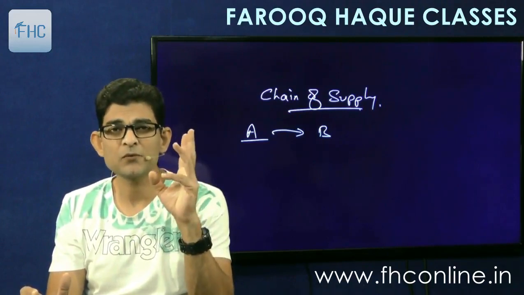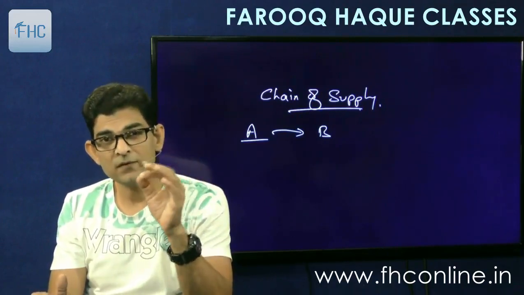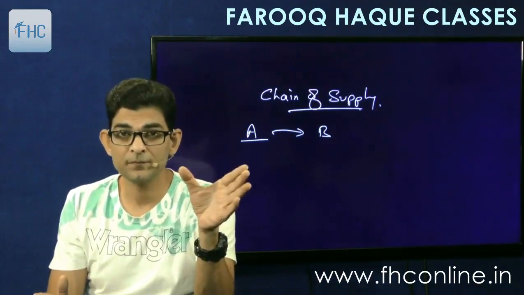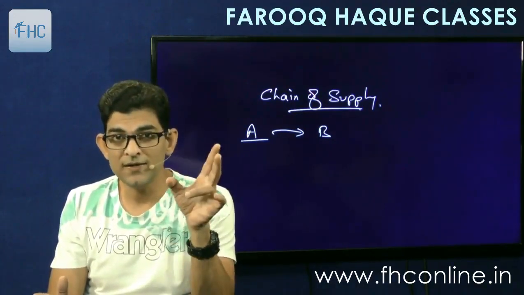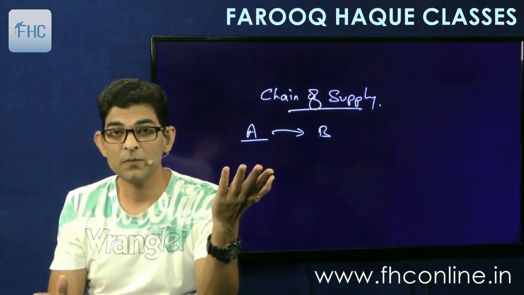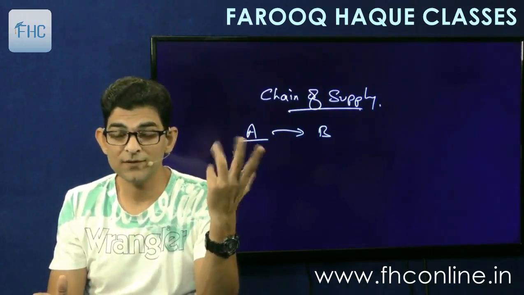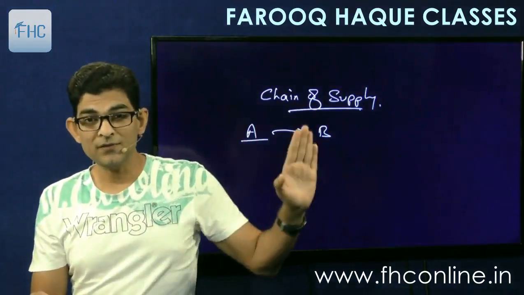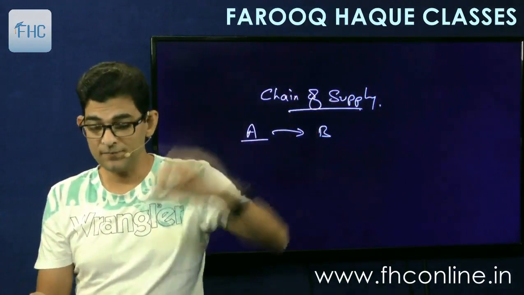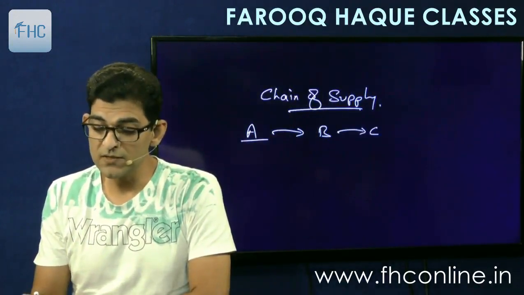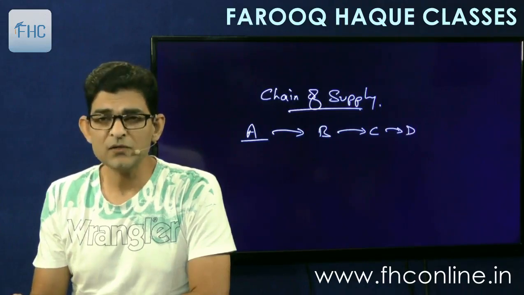There can be thousands of names, but it falls in the category of trading. So manufacturing, trading, or service providers, people who provide service. These people fall in this supply chain. So A supplies to B, then B adds some value and supplies it to C, and C supplies it to D, and so on and so forth.